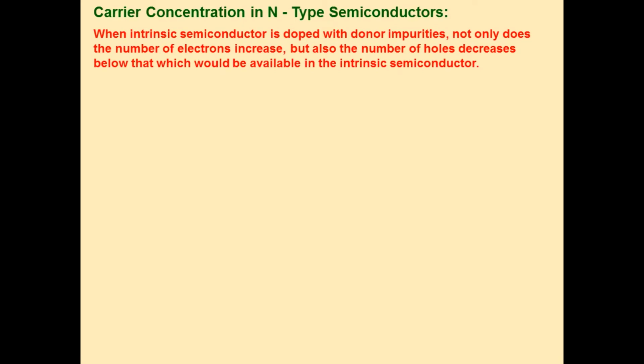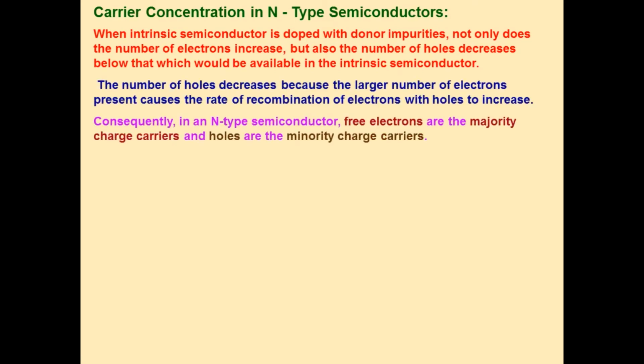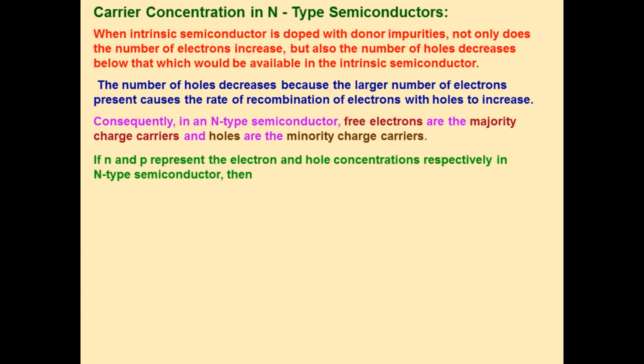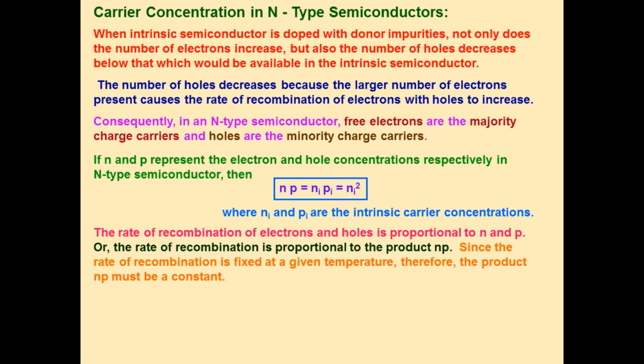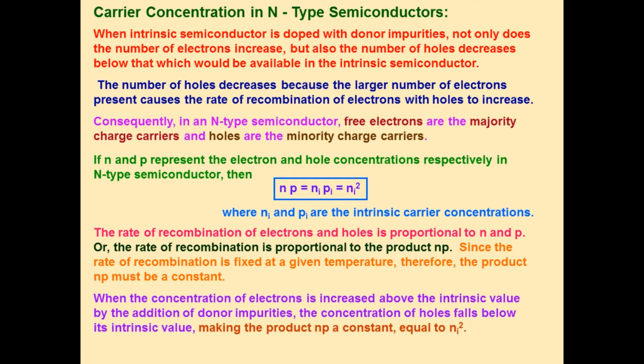Carrier concentration in n-type semiconductor. If n represents the electron concentration and P represents the hole concentration, n into P equal to Ni into Pi, where Ni is intrinsic carrier concentration and Pi is also intrinsic carrier concentration, which is equal to Ni square. When the concentration of electrons is increased above the intrinsic value by adding donor impurity, the total product remains constant, which is equal to Ni square.